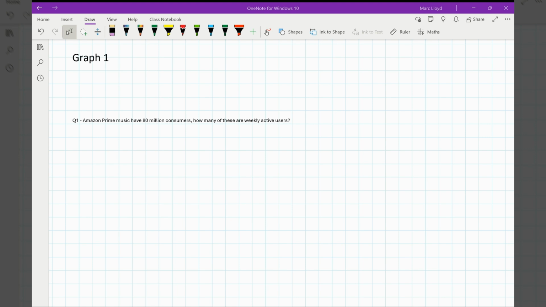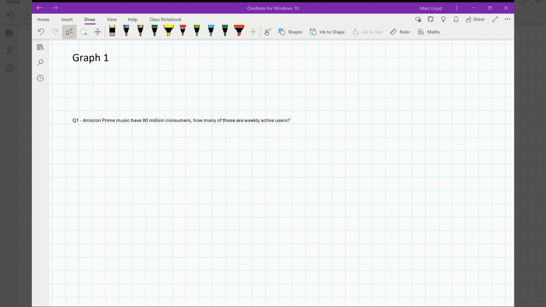I don't know if that's something you're going to take into account, actually, but that's just a bit of information. You'll notice that the weekly active users are all above the daily active users. So that tells its own story. So Apple Music, 7% for daily and 10% for weekly. What other comments have I made here? No. That's pretty much it for graph 1.